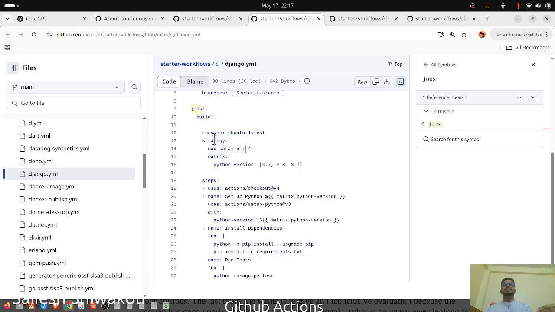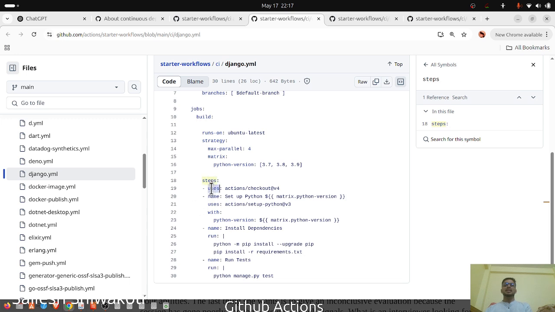And what is the strategy? Maximum parallel for matrix Python version. I don't know max parallel, but Python version is needed to bind steps. The jobs need some steps. Jobs may be defined as more than one job. One particular job, the build job, has the following steps.